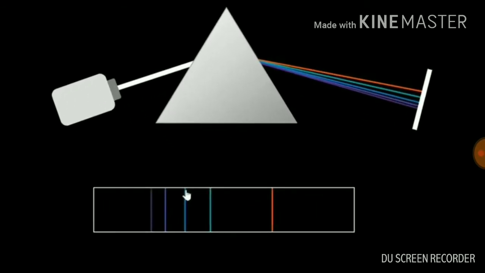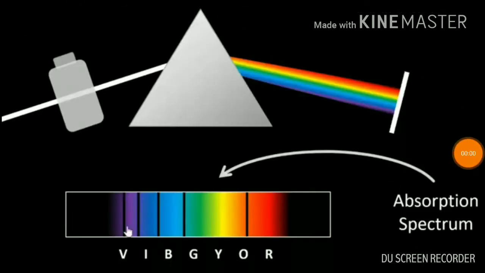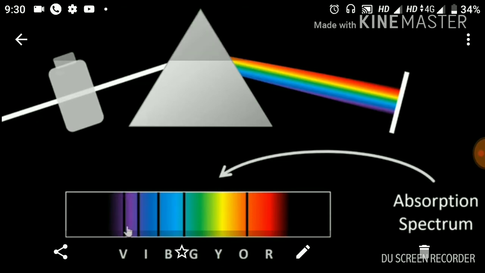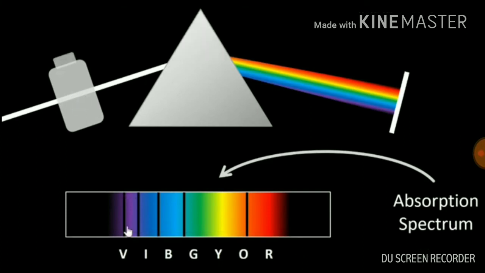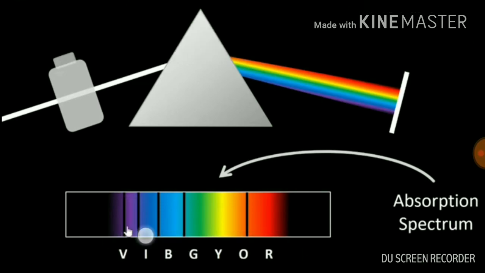So this is your emission spectrum. Clear? Now when we talk about your absorption spectrum, it is the opposite of your emission spectrum. Clear? I hope this is clear to you. So now we'll start with absorption spectrum and how it is obtained. When white light is passed through any gas or through any solution of salt, and the transmitted light is analyzed, we obtain a spectrum over a screen in which dark lines are observed.